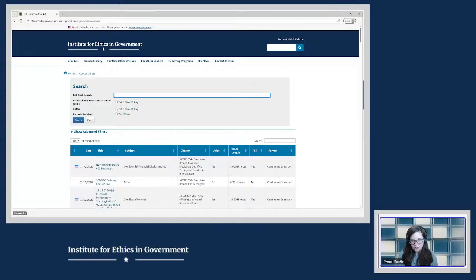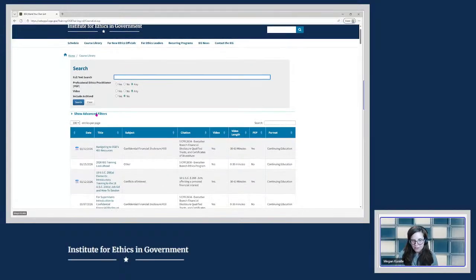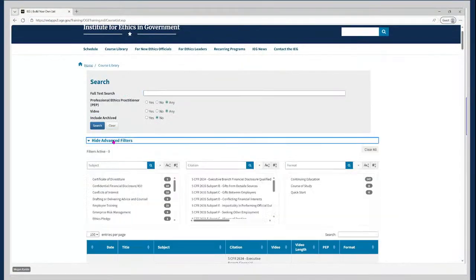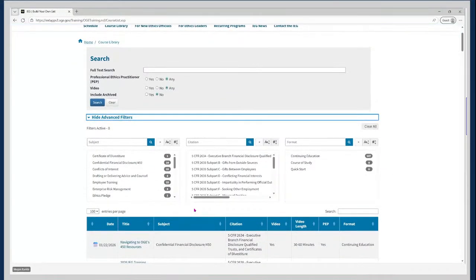And then if you like searching with filters, you can click the Show Advanced Filters here under the main search bar, and that will drop down to show you the 3 filters that are used to organize the contents of our course library. So here we have the subject, citation, and format.